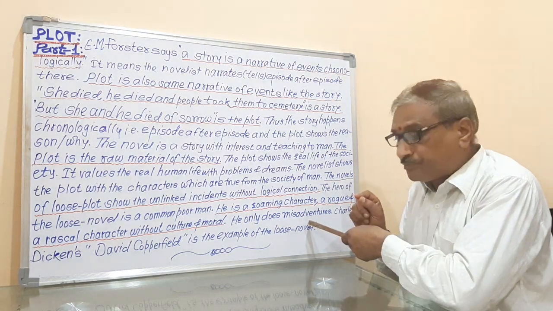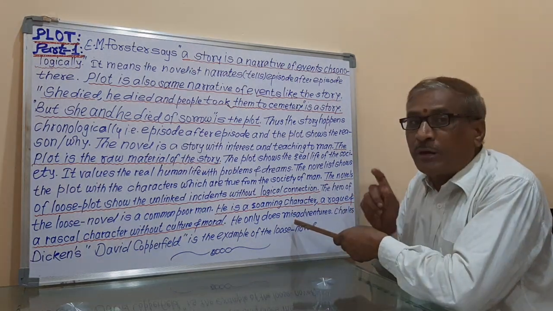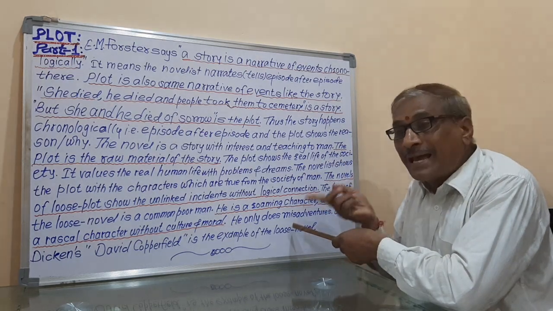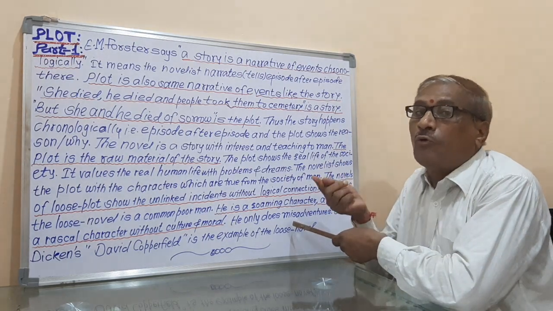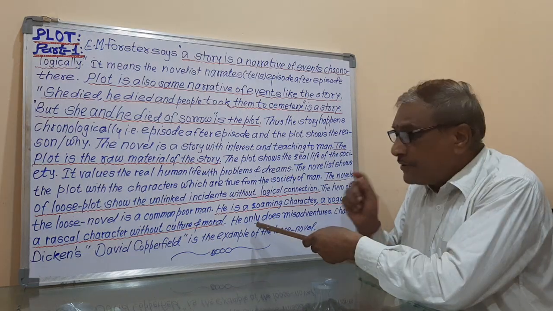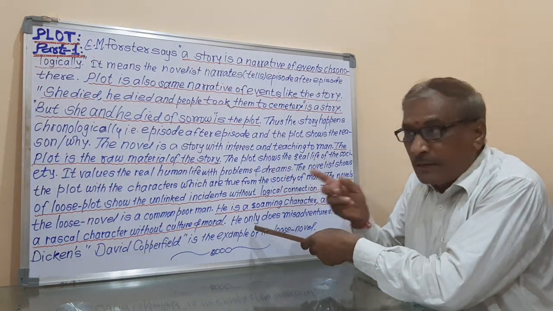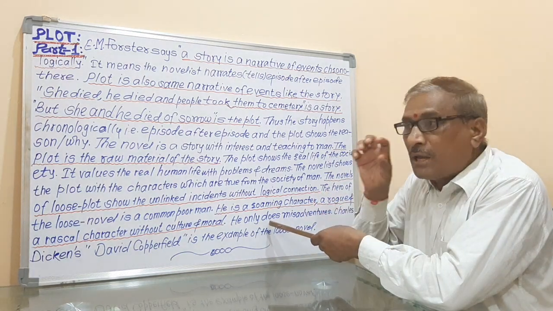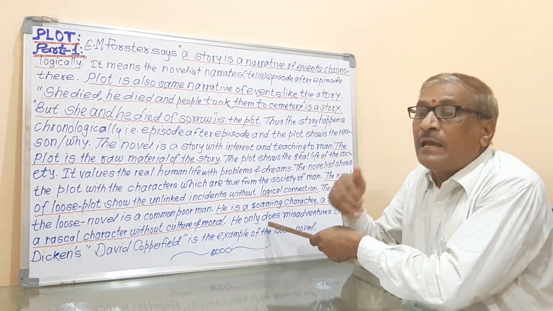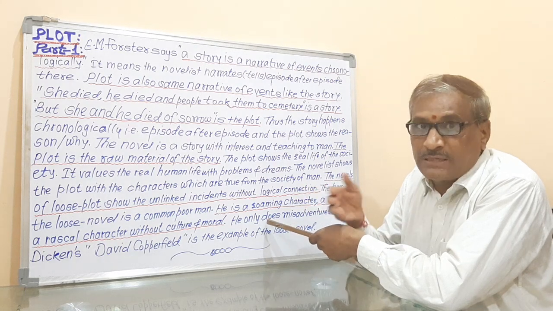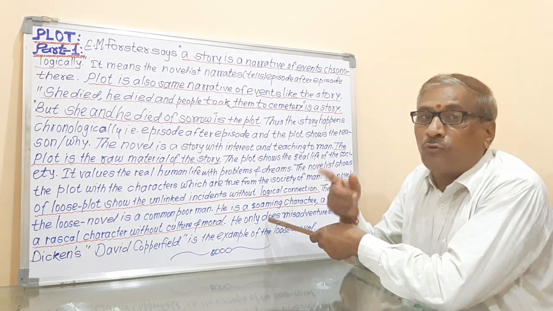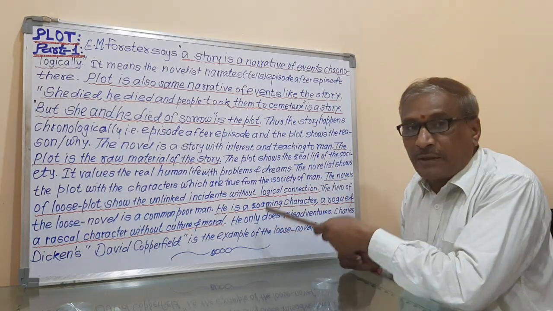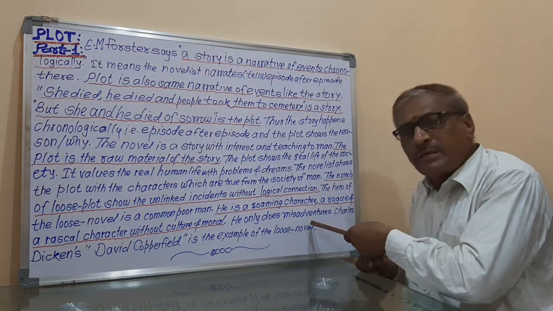It means that this character will not help the woman, but will trouble the woman. Or if there is some goodness, this character will try to finish that goodness. Or if a woman is there, he can rape that woman. If that character is raping that woman, that is the misadventure.